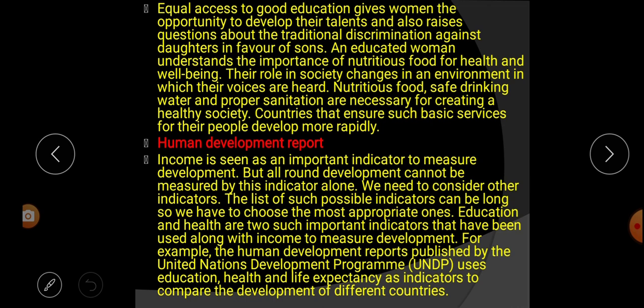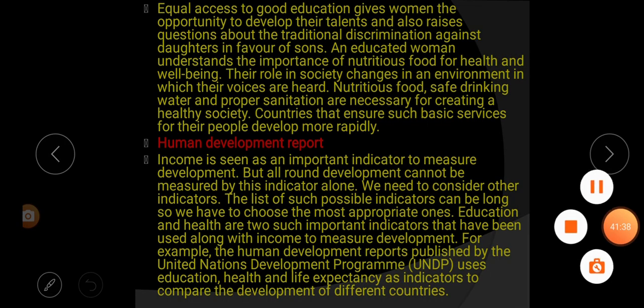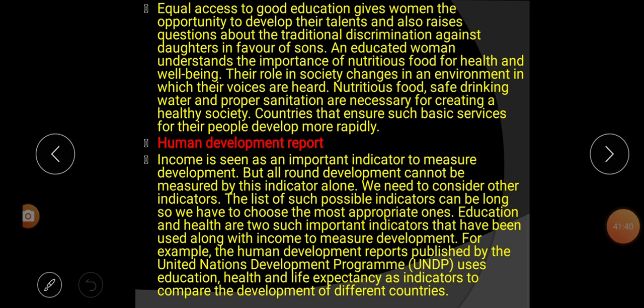An educated woman understands the importance of nutritious food for health and well-being. Listen carefully. That means an educated woman understands the importance of what? Nutritious food and health and well-being. That means if the women are educated, they understand the importance of nutritious food and health and well-being.